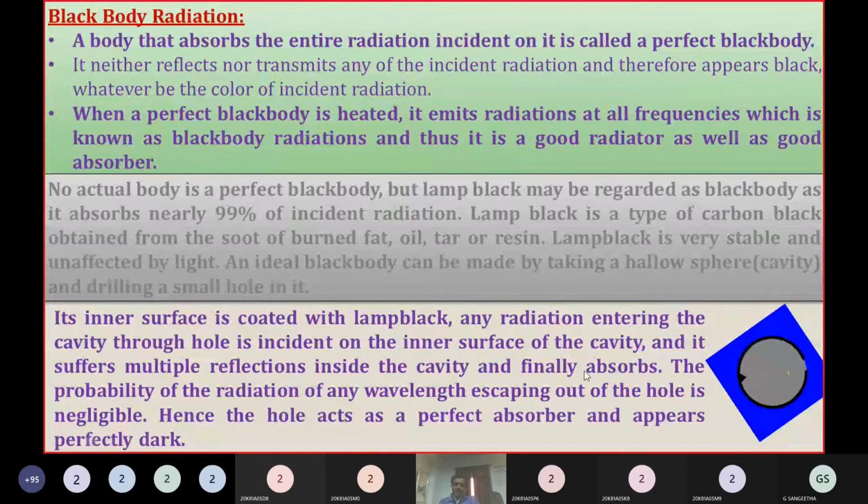Any radiation entering the cavity through the hole is incident on the inner surface of the cavity, undergoes multiple reflections inside the cavity and is finally absorbed. The probability of radiation of any wavelength escaping out of the hole is negligible. So whatever ray is incident on it is totally absorbed by this black body. That's why it appears black.